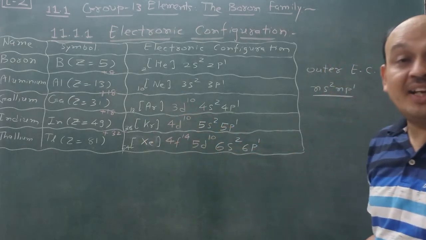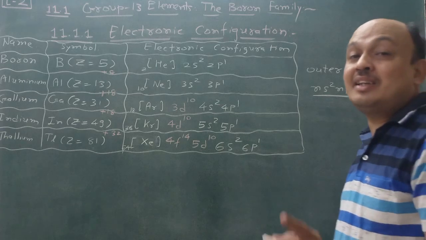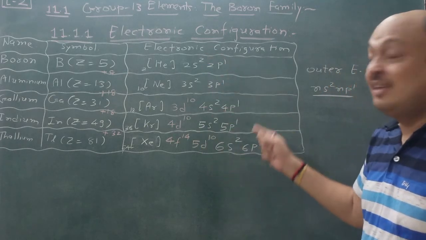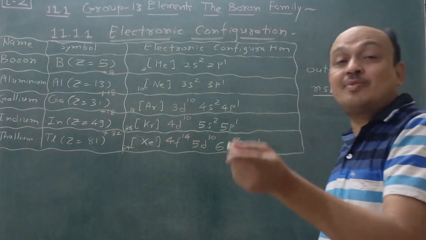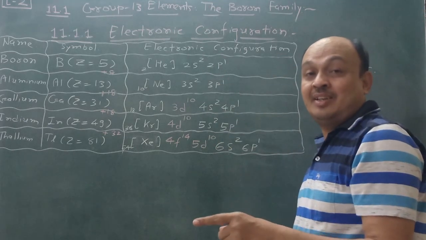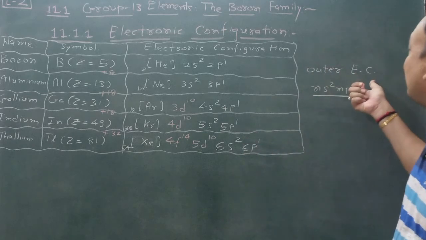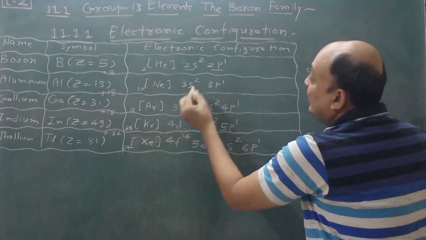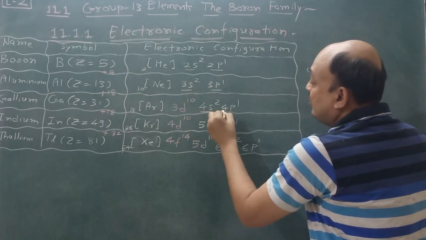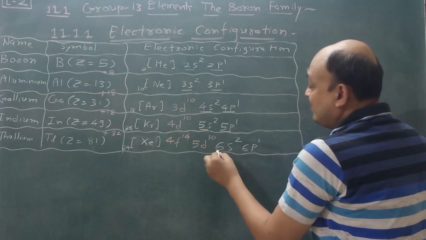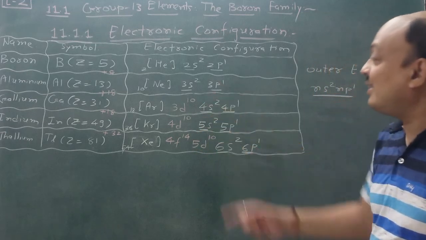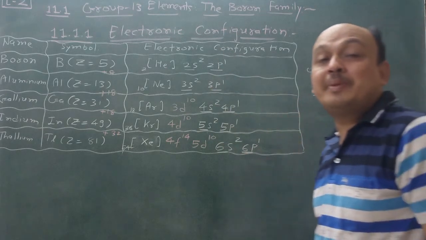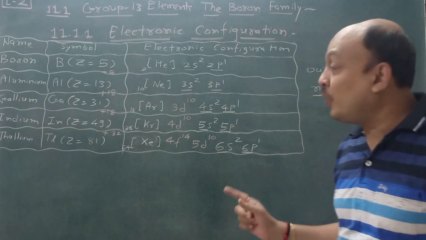So here certain variation takes place. In the s block elements, this type of variation does not take place. It is a sequence, just like the electronic configuration is ns1 or ns2 in the outermost orbital. But here the outermost electronic configuration is ns2 np1. You see here, 2s2 2p1, 3s2 3p1, 4s2 4p1, 5s2 5p1, 6s2 6p1. And that's why there is a variation. So remember this electronic configuration, and if you remember it, then many questions are over.